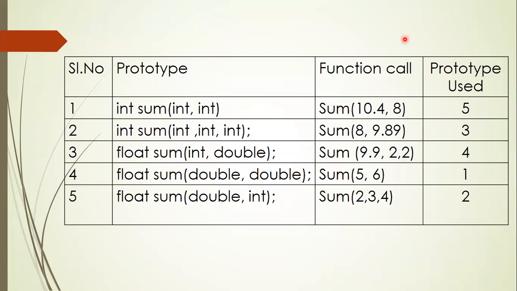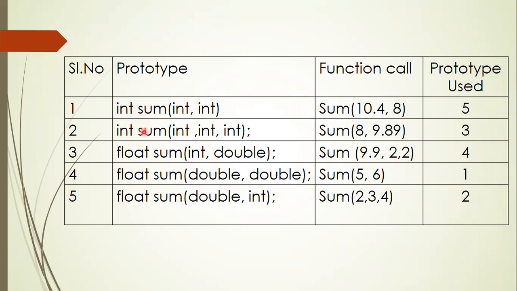Let us take some simple examples illustrating the function overloading concept. Before overloading a function, we have to write the prototype of all the functions in that family. We have a family of functions with the same name. In that case, for every function you should first write the prototype. As an example, here I have considered a family of functions with the name sum. The first prototype says that the function sum takes two arguments. The first argument is int type, the second argument is int type, and the return type is int.